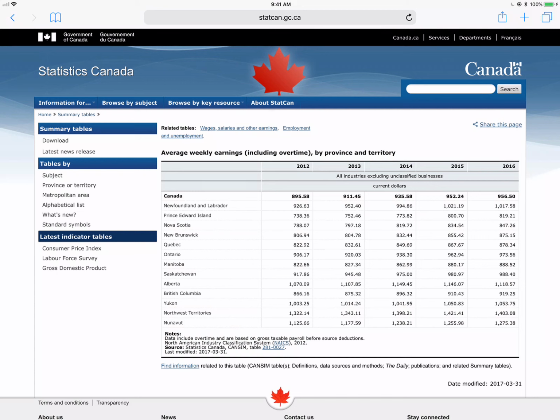Now, if you take into consideration inflation, the question is how does our buying power compare? So just because you're getting paid more, are you able to buy more stuff? Well, you'll take a look at that in the challenge and figure out what kind of buying power you have in Alberta versus the rest of Canada.